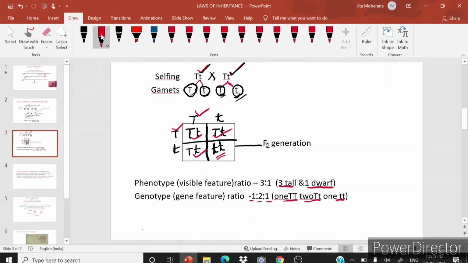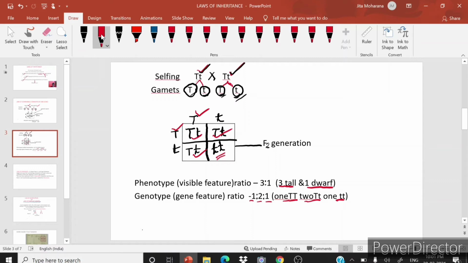Okay, so just consider Mendel took one tall plant and one dwarf plant. In the F1 generation, Mendel found that all plants were tall. Mendel was surprised: where did the dwarf gene go? In the F2 generation, Mendel found that the dwarf gene, or small t, reappeared. So Mendel concluded that the dwarf gene was suppressed in the first generation, but in the F2 generation it reappeared.